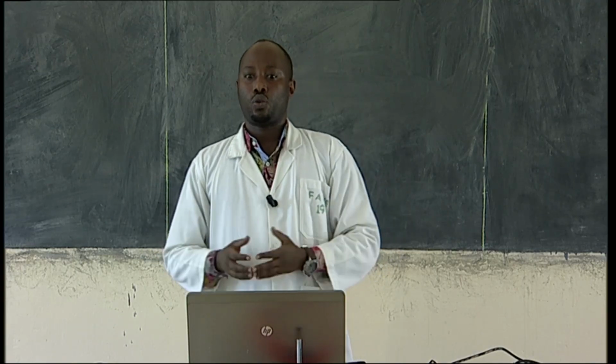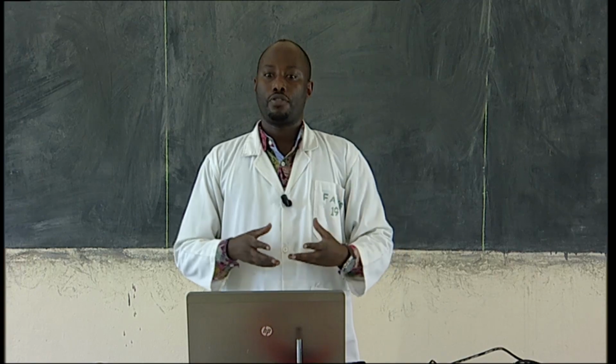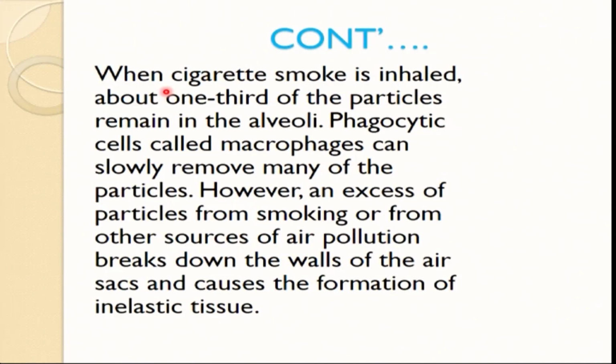Phagocytic cells, which we call macrophages, can remove many of these particles. This is one of the ways the body tries to defend itself against disease-causing agents. The body removes those things through what we call a phagocytic process, where they are surrounded and engulfed, and eventually released from the body by the process of exocytosis.